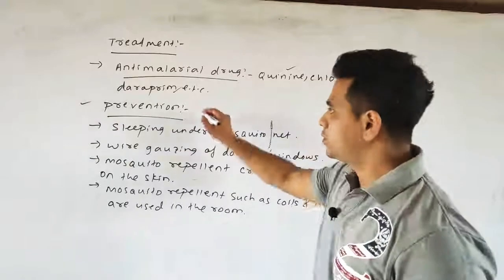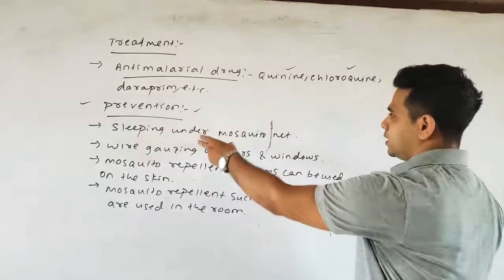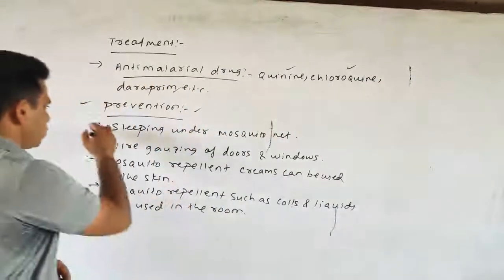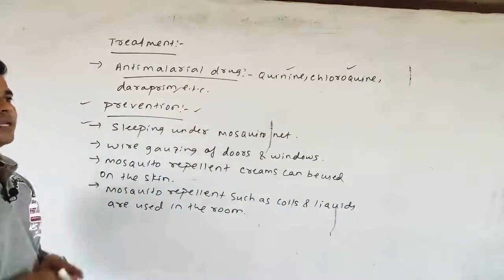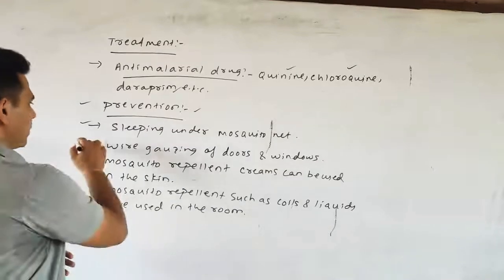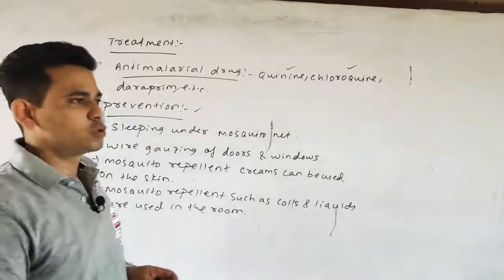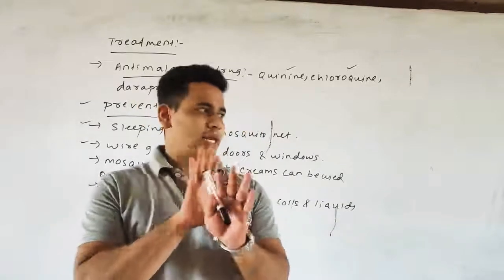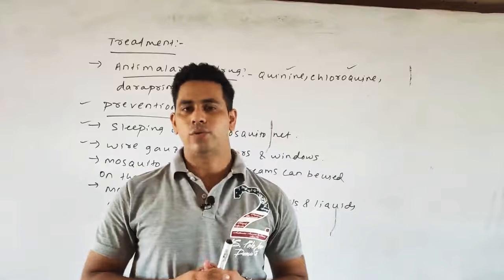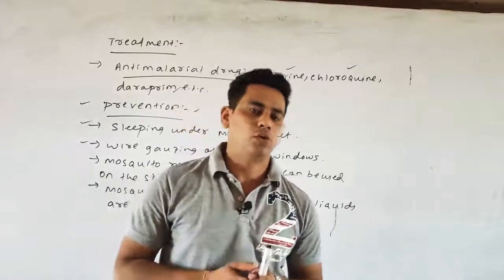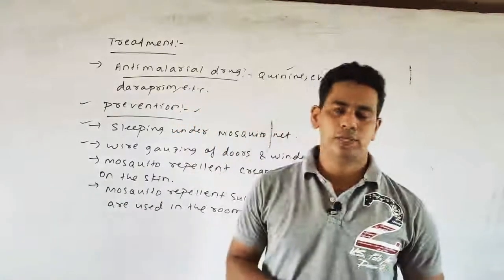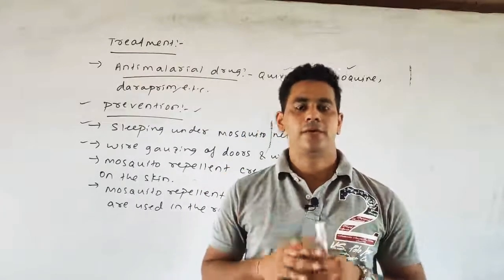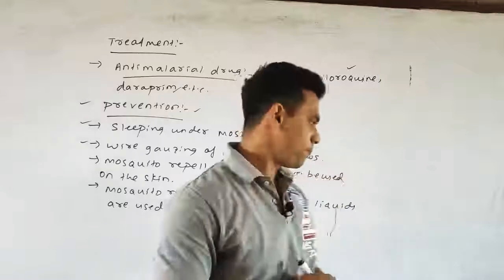So for prevention of malaria, we can use the traditional mosquito net, by which we can sleep under the mosquito net, so that the mosquito can be trapped outside it. Second one, the wire gauze on the doors and windows. You have seen that in houses they cover the doors and windows with wire gauze, by which the mosquito can be kept out of the house and prohibited from entering into the home, by which eventually malaria can be prevented.